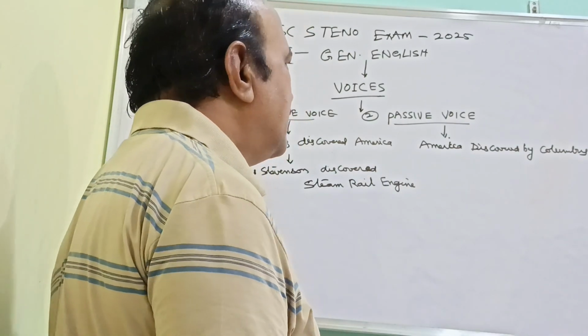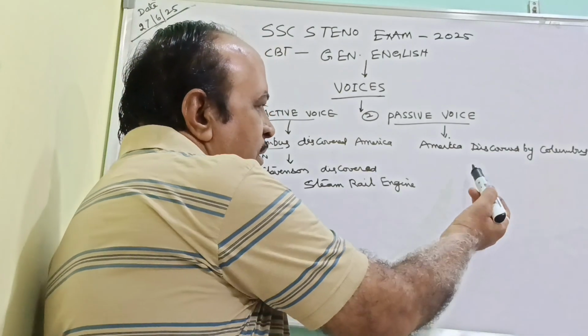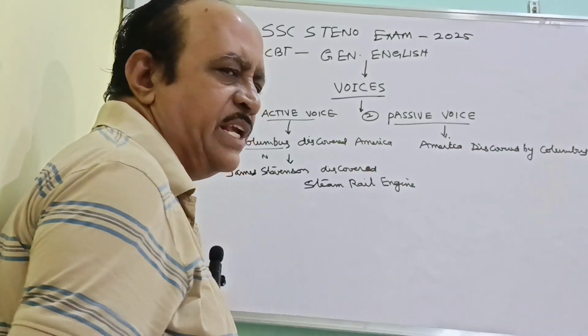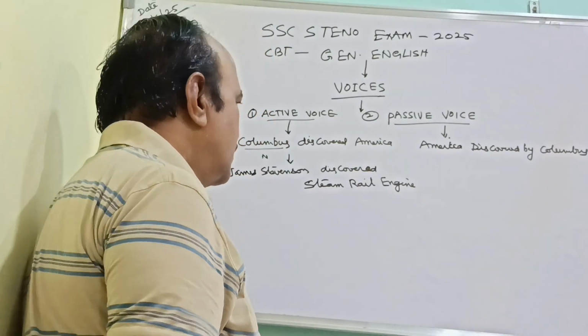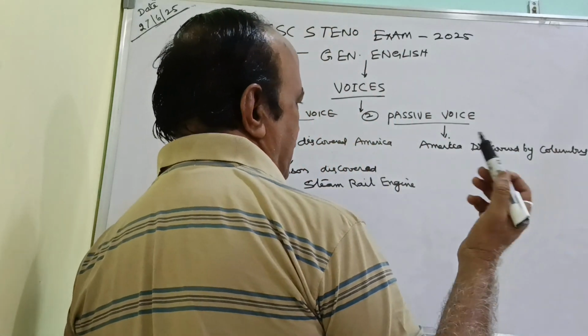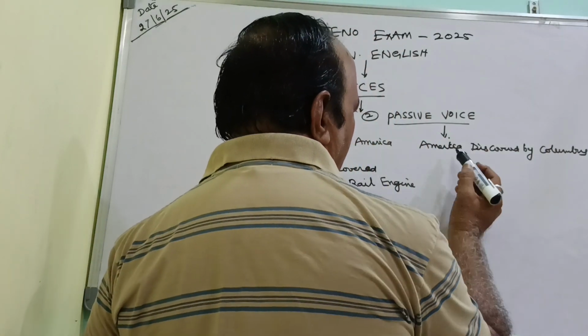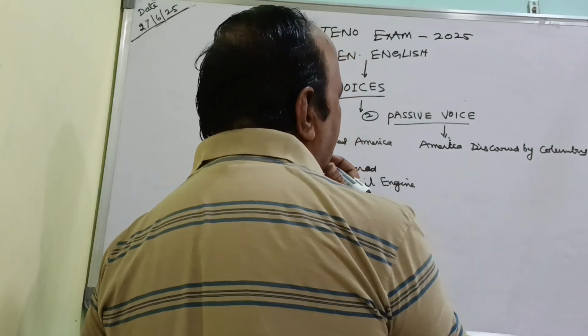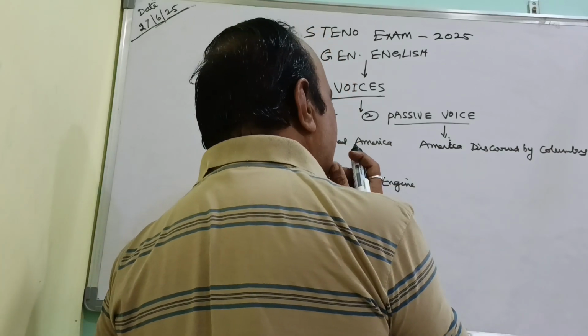The work will be completed only after acceptance, whereas in active voice he does it directly. That's the only difference. So America was discovered by Columbus. That means the action is not direct here. It is indirect. He is doing it after acceptance.